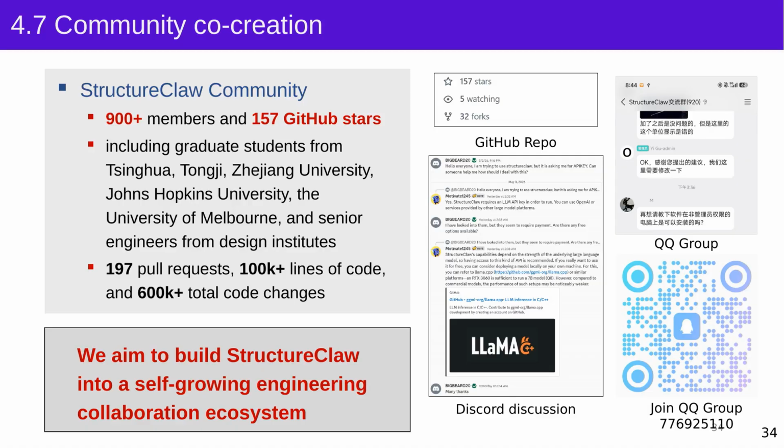Another important point is that StructureClaw is completely open source under the MIT license. Everyone can use it, modify it, and contribute to it. We are still working on the system, and the community statistics on this slide show the participation achieved by the time of this presentation. You are very welcome to join the community and help make StructureClaw more and more powerful.